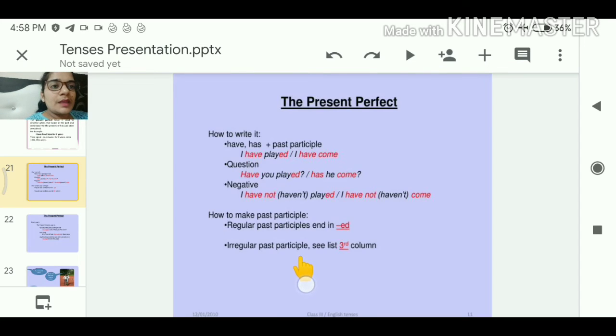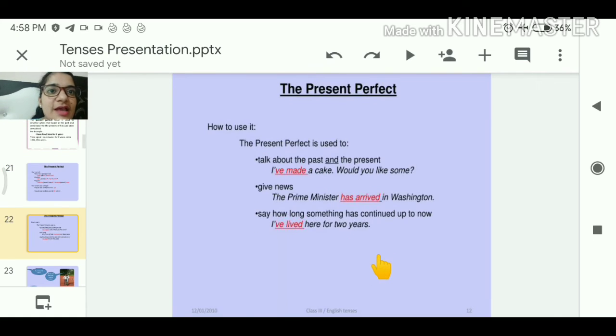Okay, and these are all different, means first, second and third forms are different, so that's why it is called irregular form, irregular verbs. Okay. For example, come, came, come. There is no fixed pattern. That's why it is called irregular forms, irregular verbs. So we just see the third form of that verb. Next we have how to use it.